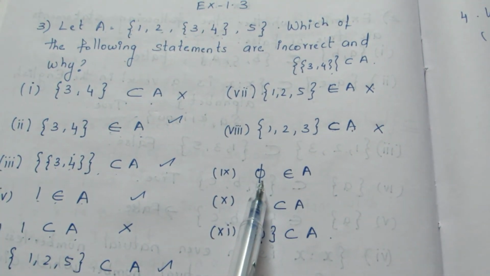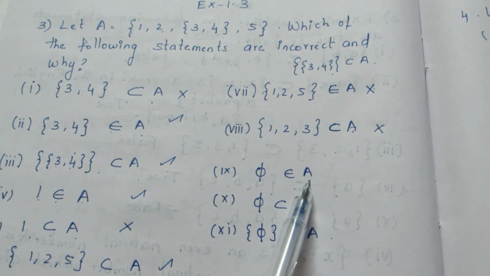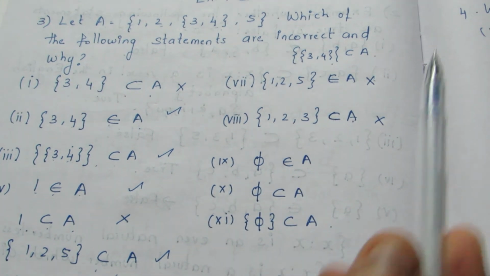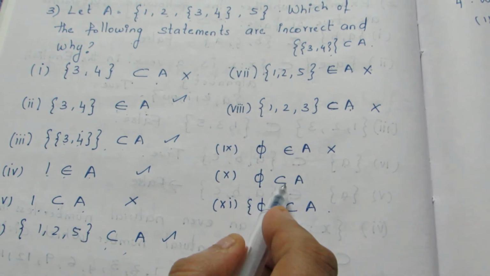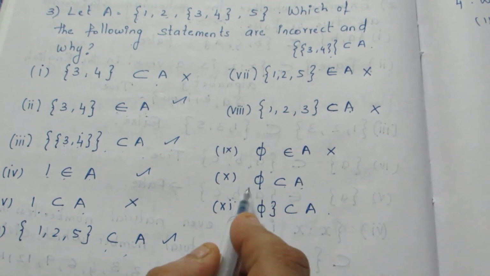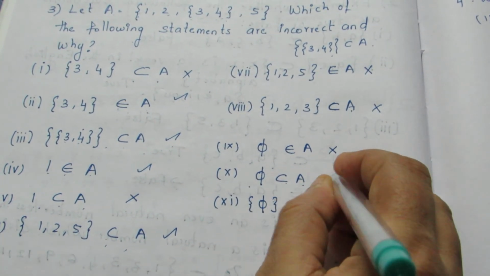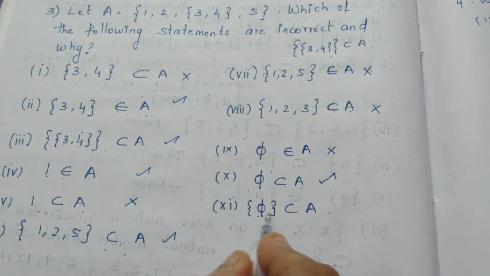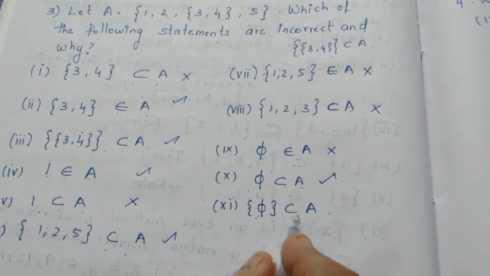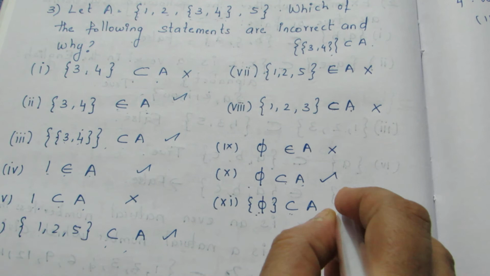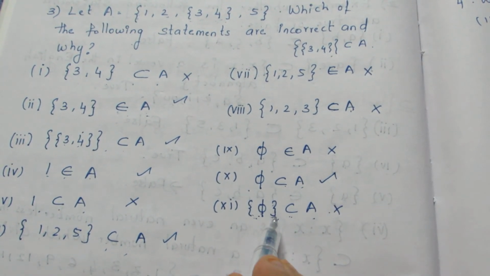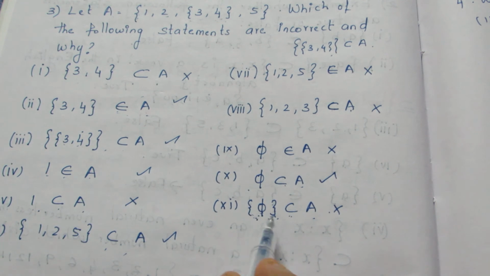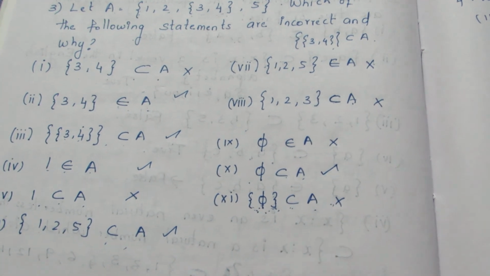Now null set belongs to A. Null set does not belong to A, so the statement is wrong. Here null set is a subset of A. Every set has a null set as a subset, so this statement is correct. Here {null set} in a set is a subset of A is wrong because we can't give a null set in a set. If it is in a set, it means it has one element. That is wrong, so this statement is wrong.